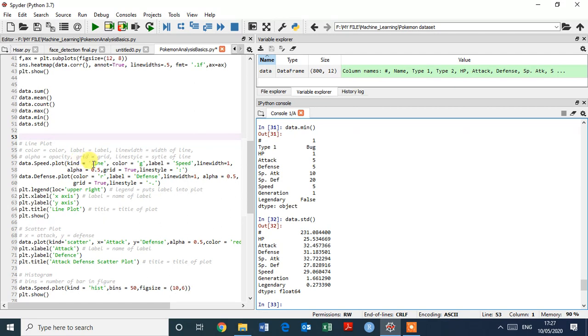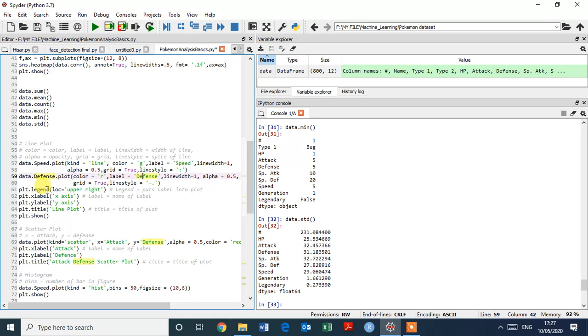So I give it here kind equal to line, color equal to g, label equal to speed, and line width I give it here 1. Okay, so this is the syntax for the data, and I need to plot defense here. So just type data dot defense dot plot, color equal to r, label defense, and the same thing here.